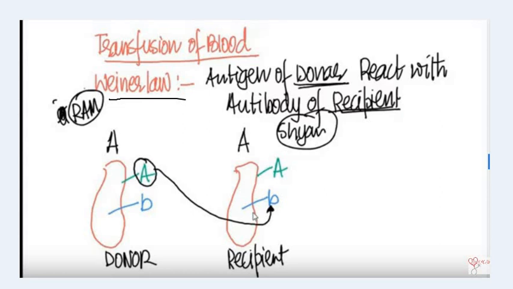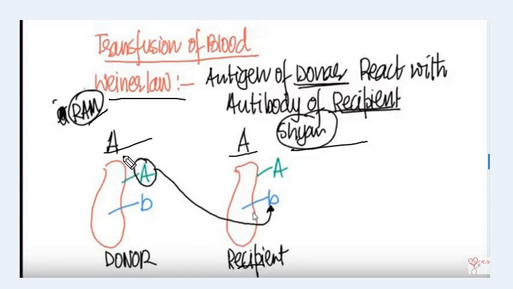Now according to this definition, suppose your name is Ram and the name of your friend is Sham, and your blood group is A and your friend's blood group is also A. Your blood group is A, that means you have antigen A and antibody B. Since you are donating blood, you are the donor, and your friend who is receiving this blood is the recipient.